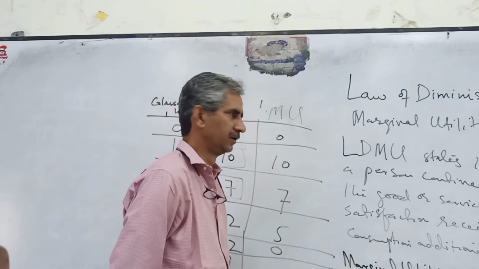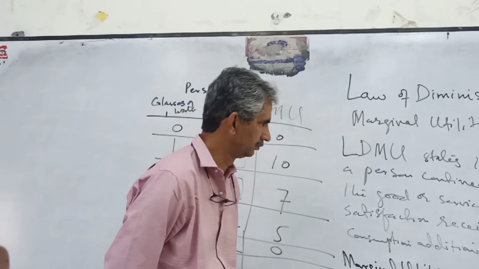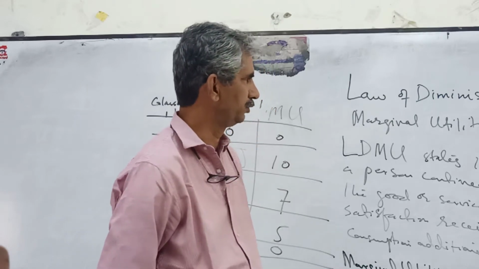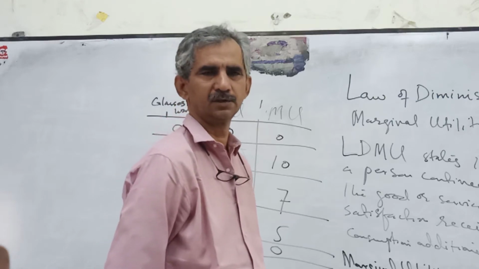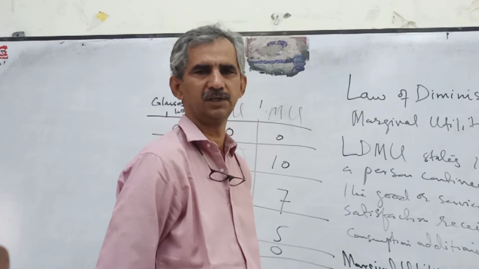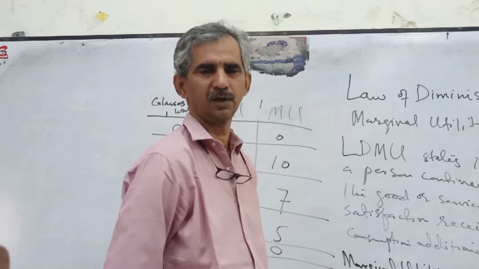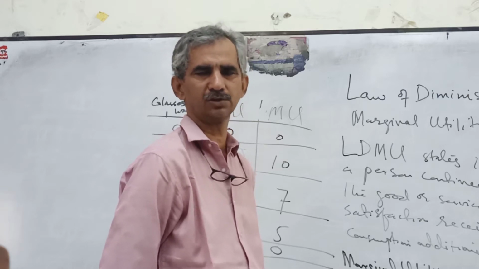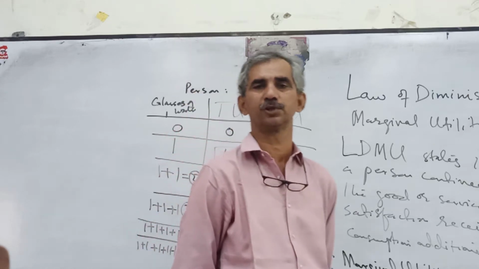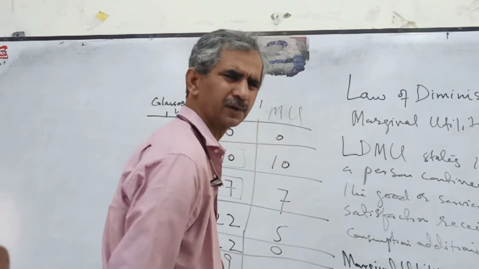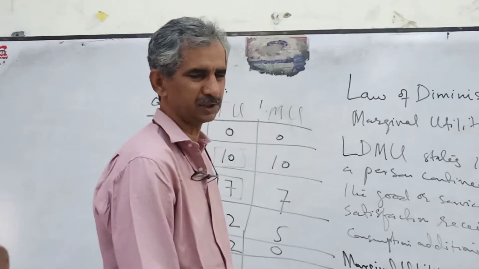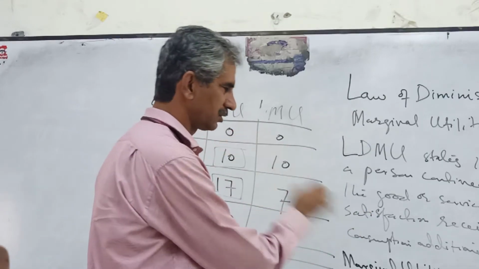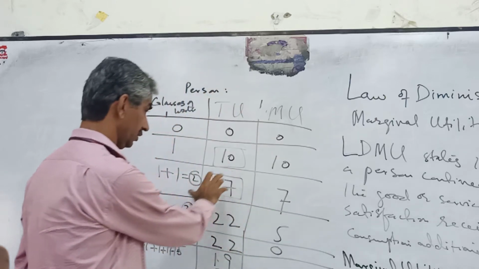And to achieve the exact results of the law of diminishing marginal utility, the good must be suitable, the size of the consumption must be suitable, the income of the person does not change, and the taste of the person does not change. So these are the different things that you have to consider when you are talking about the law of diminishing marginal utility.